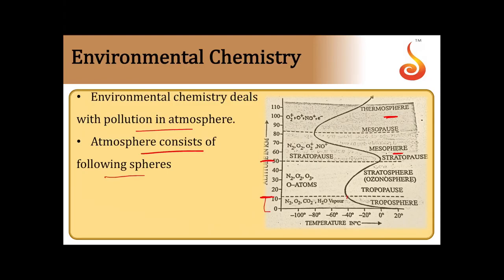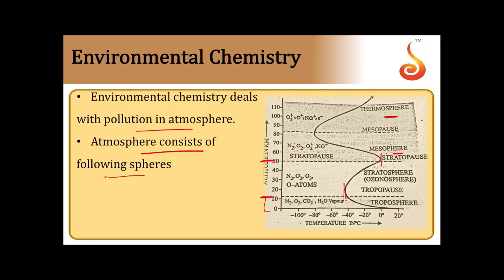And the stratosphere temperature ranges from minus 56 degrees Celsius to nearly minus 2 degrees Celsius. Now, the third one is the mesosphere.